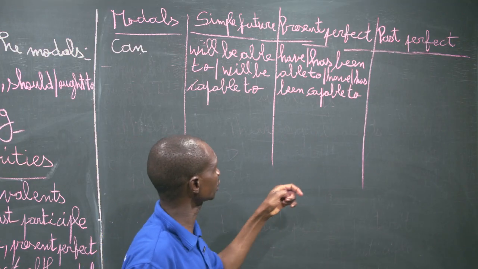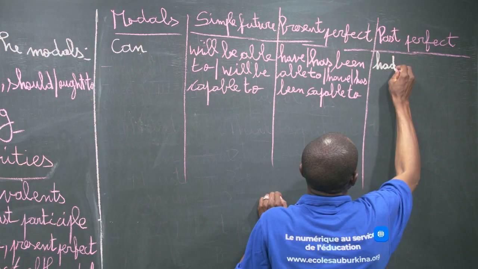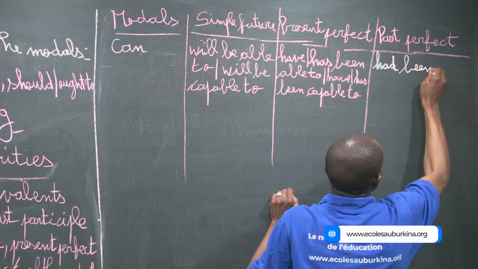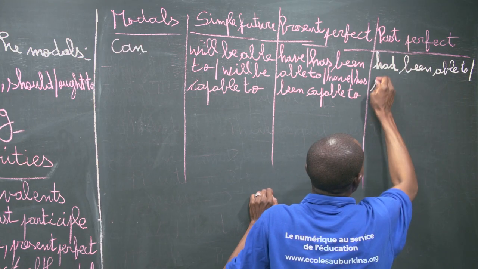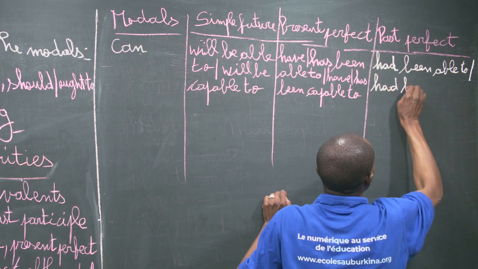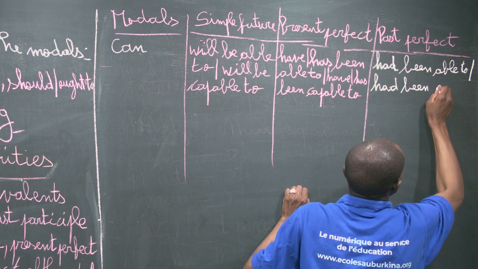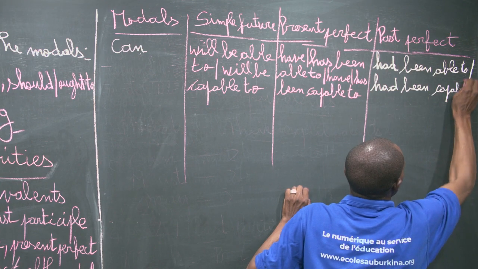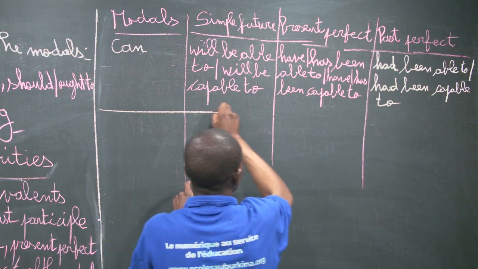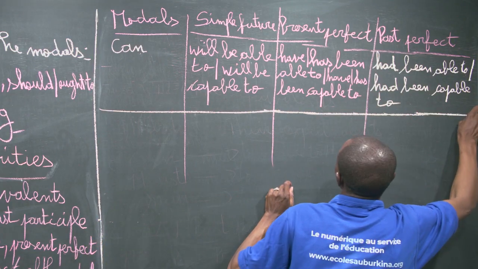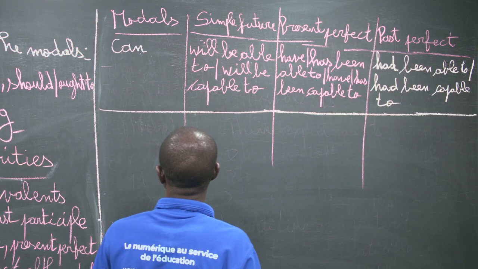And the past perfect is had been able to, or had been capable to. Okay, then here is the simple future, present perfect, and the past perfect of the modal can.